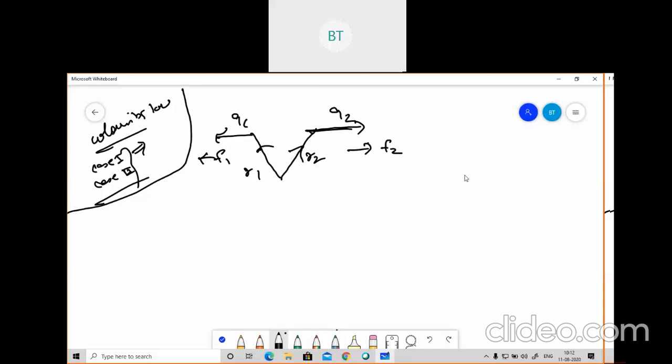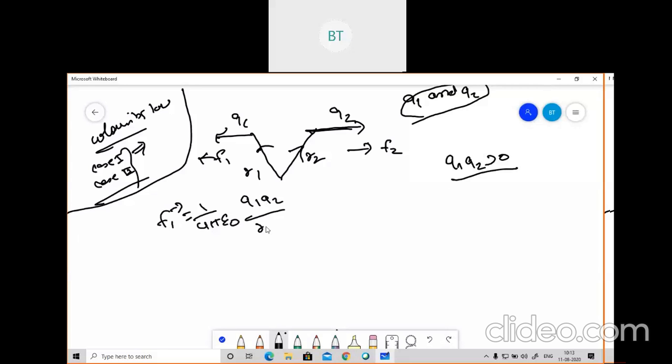Here Q1 and Q2 have the same polarity, meaning the same sign, so Q1 Q2 is greater than 0. As I discussed in case 1, if they have the same polarity there will be a repulsive force, and now we need to calculate the repulsive force by direction. The formula for F1 equals 1 by 4 pi epsilon naught Q1 Q2 upon R square times the R1 vector, because we are applying this on Q1. Q1 is indicated by the R1 vector, so I have multiplied by the R1 vector here.